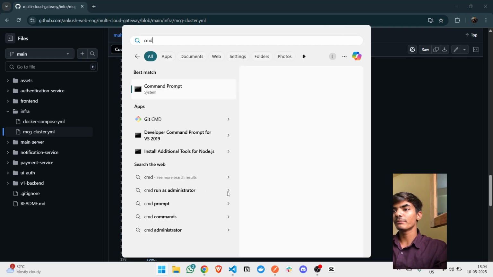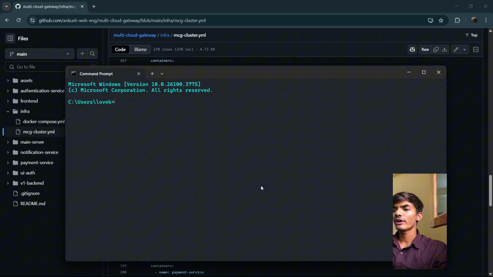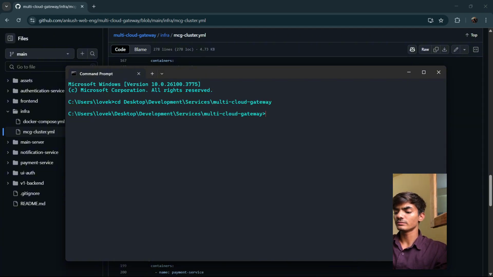If I go to CMD, I hope my recording has started. Yeah, it is started. If I go to CMD and run cd, dev, then services, then multi-cloud gateway. Yeah. Then if I go to infra and type this command, which is what?